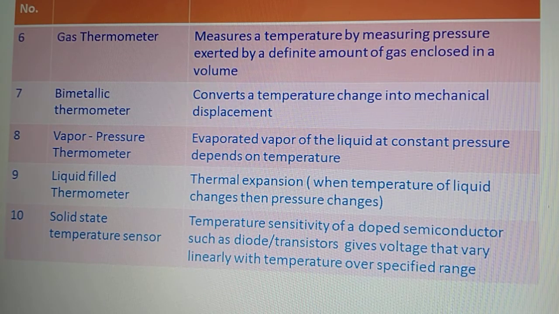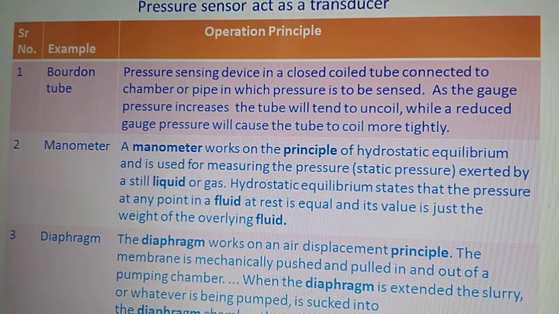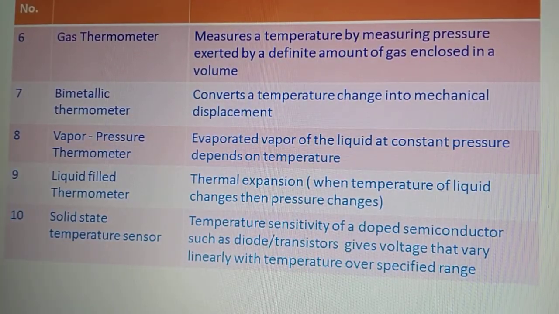Liquid filled thermometer: this sensor senses thermal expansion. When the temperature of the liquid changes, the pressure also changes. Likewise, the solid state temperature sensor senses the temperature sensitivity of a doped semiconductor such as a diode or transistor, and gives a voltage which varies linearly with temperature over a specific range. So these are various kinds of temperature sensors, right?